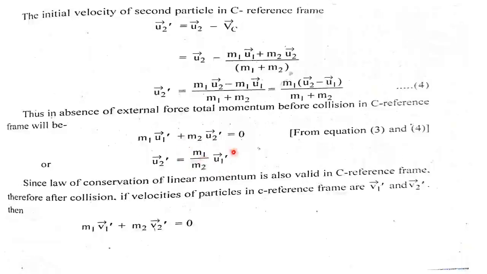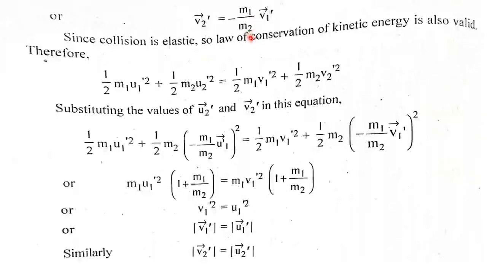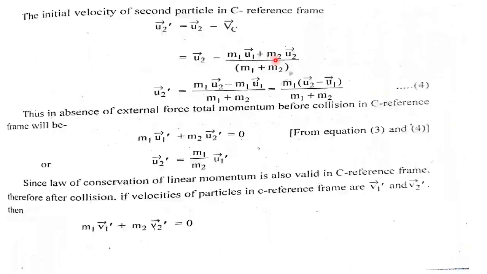Here this term has a minus sign. Since the law of conservation of linear momentum is also valid in the C reference frame, after collision, if the velocities of particles in the C reference frame are v1 dash and v2 dash, we can write m1v1 dash plus m2v2 dash equals 0. So we can write v2 dash equals minus m1 upon m2 v1 dash. Here this is also a negative term.